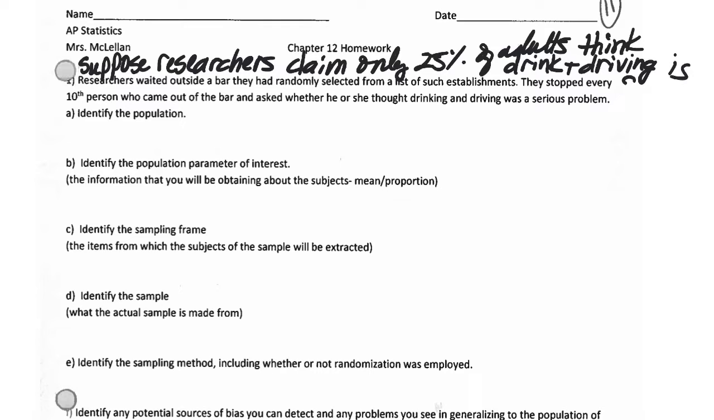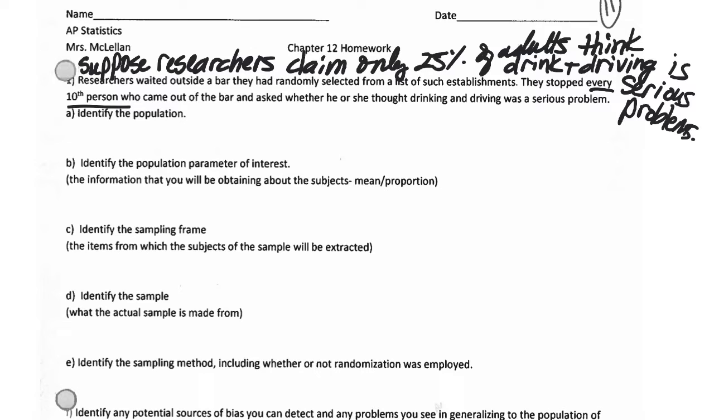So then researchers stand outside a bar that they had randomly selected from a list of such establishments. They stopped every 10th person who came out of the bar and asked whether he or she thought drinking and driving was a serious problem.